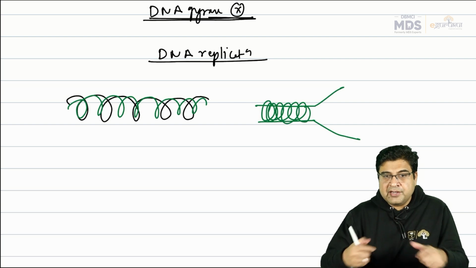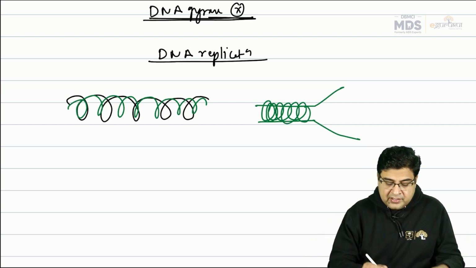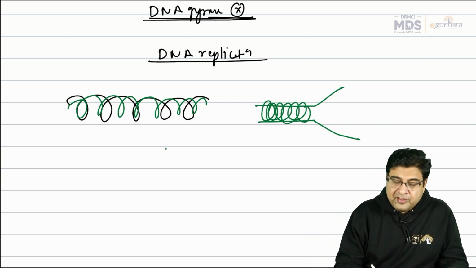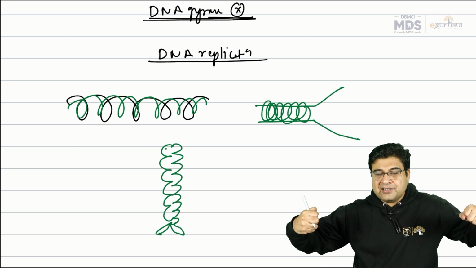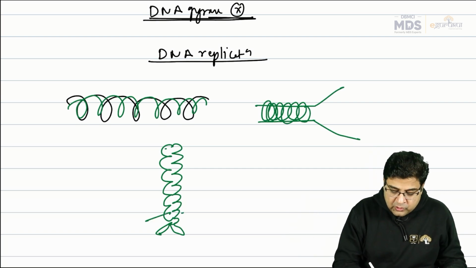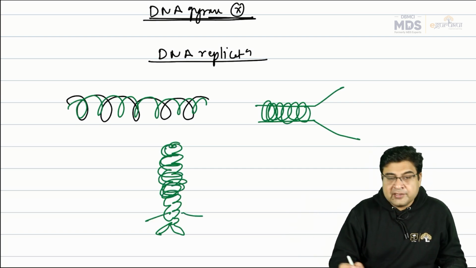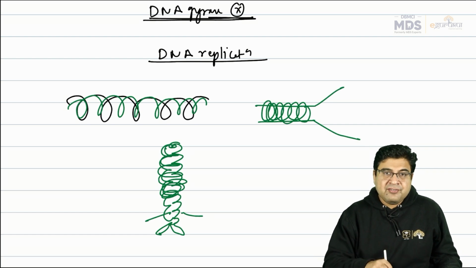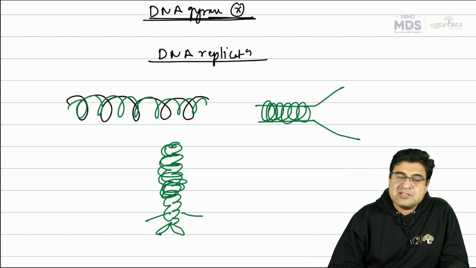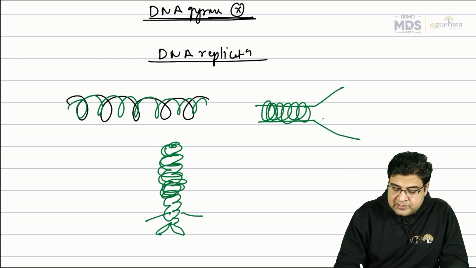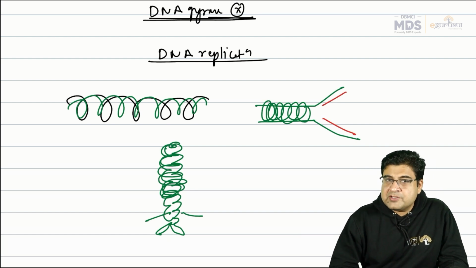Positive recoiling can occur just like the braids of a female, you must have seen them. Females usually tie their hair this way. Once we try to open the lower part, there is positive recoiling in the upper part. This positive recoiling prevents further opening of the chain, and DNA replication is not possible. DNA replication that starts this way is stopped because of positive recoiling.